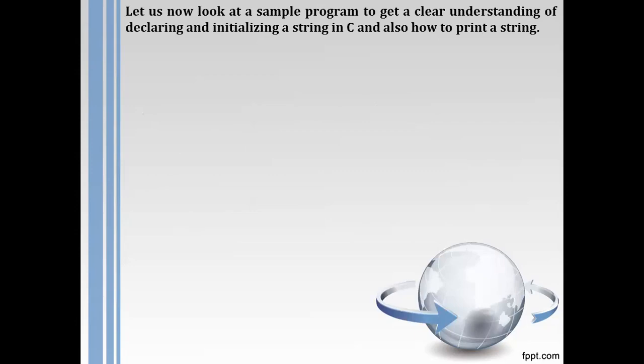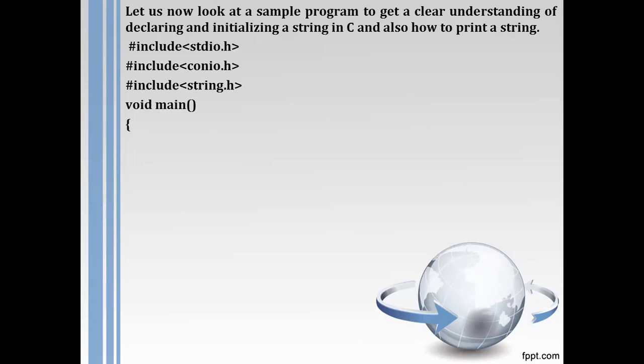Let us now look at a simple sample program to get a clear understanding of declaration and initialization of a string, and also how to print a string. Our code always starts with the header files stdio.h, conio.h. Another thing is that whenever we do string handling operations, a third header file is required, and that is nothing but string.h.